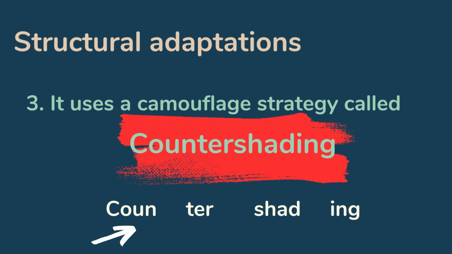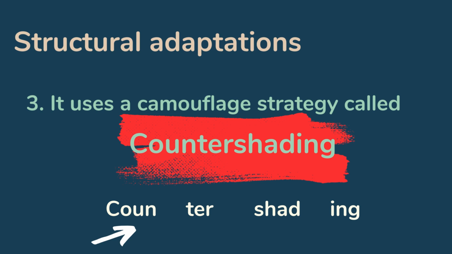Then we have t, r, so ter, counter. Then the third syllable we have sh, which makes the sound sh, and d, shad. And ing, which makes the sound ing. So we have counter shading.